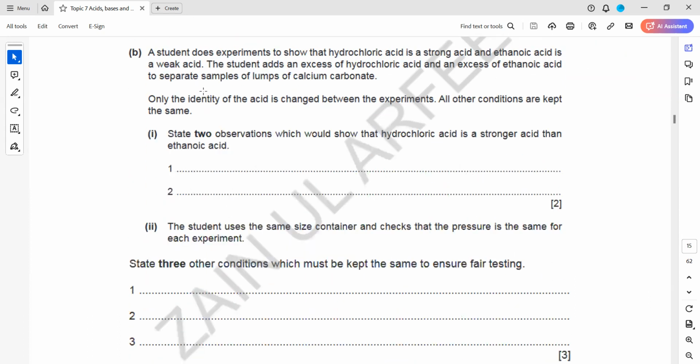A student does an experiment to show hydrochloric acid is a strong acid and ethanoic acid is a weak acid. The student adds an excess of hydrochloric acid and an excess of ethanoic acid to a sample of calcium carbonate. Only the identity of the acid is changed between the experiments. All other conditions are kept the same. State two observations which would show that hydrochloric acid is a strong acid.